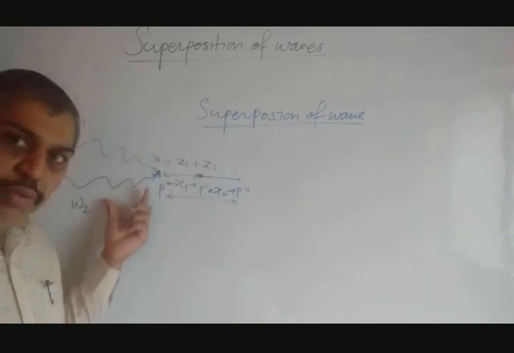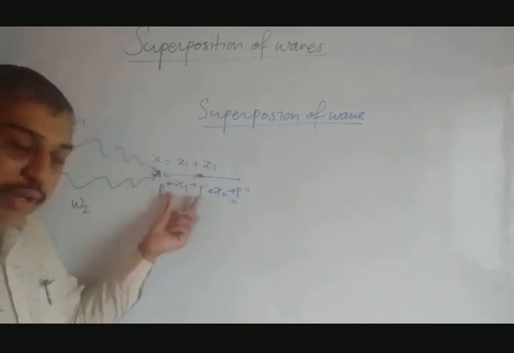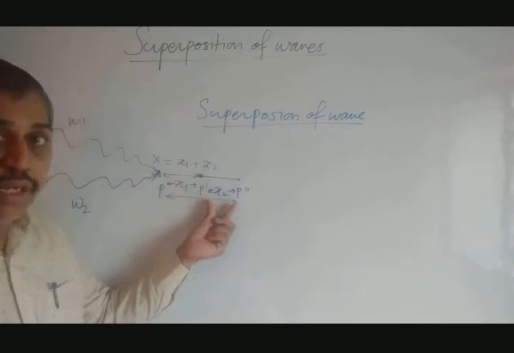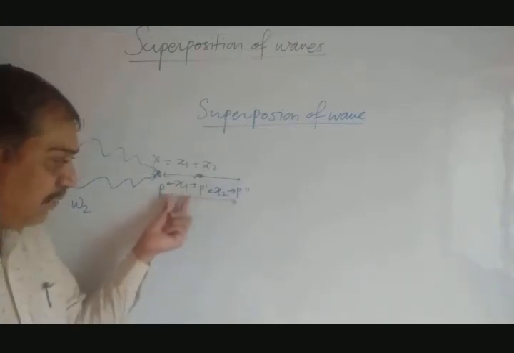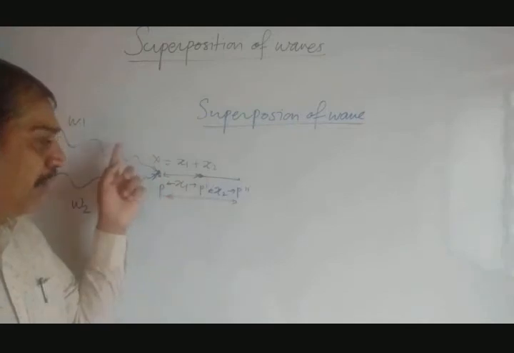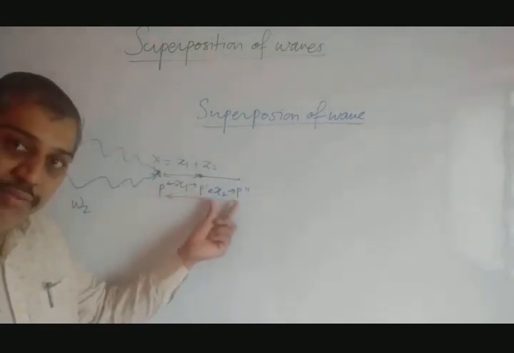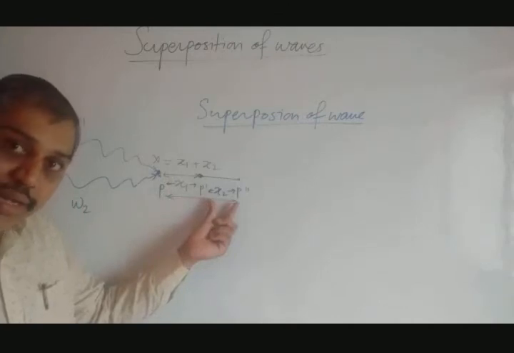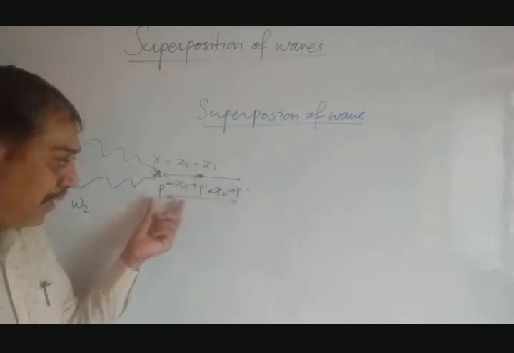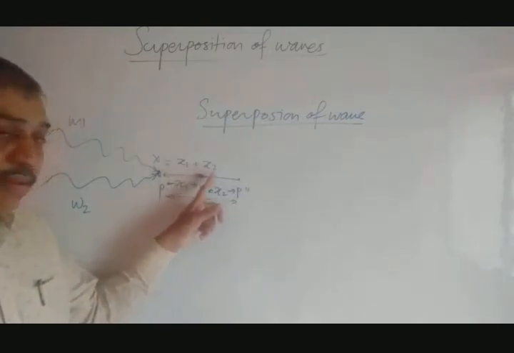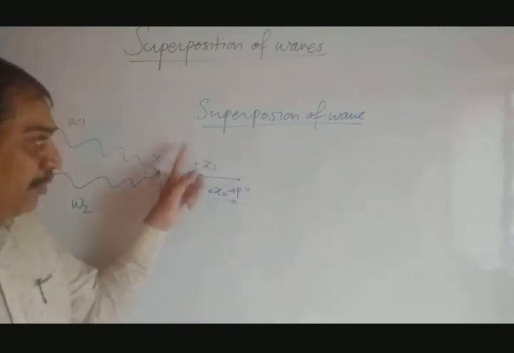Don't take W2 here. Take second for W2, it is x2. Don't consider W1 now. So x1 is the displacement produced by W1 separately, and x2 is the displacement produced by W2 separately, independently. Now when we combine the two displacements, the resultant displacement is x1 plus x2, and this is the principle of superposition of waves.